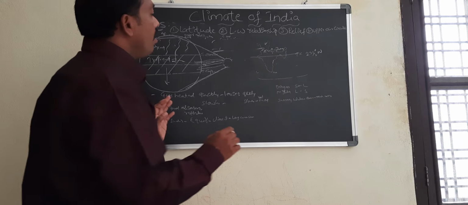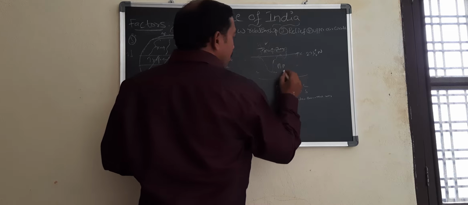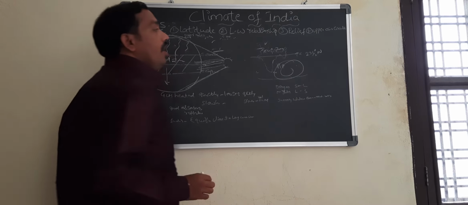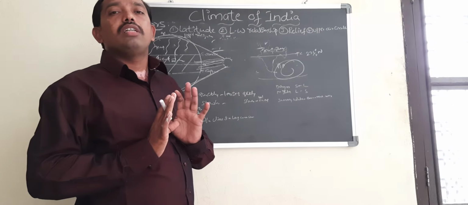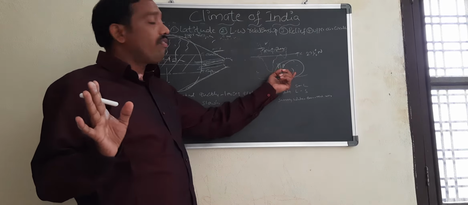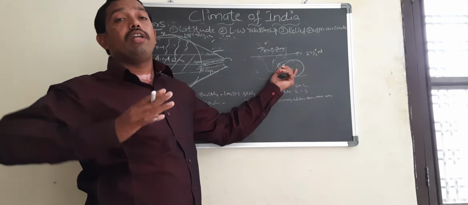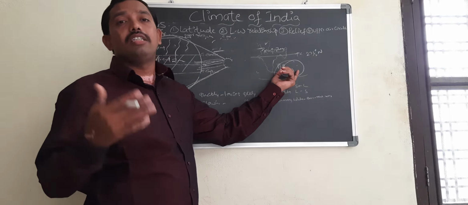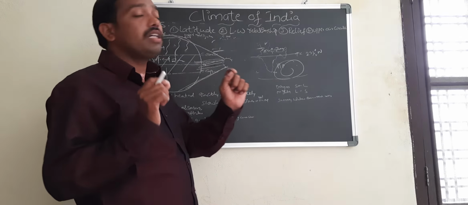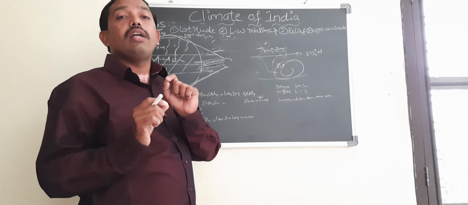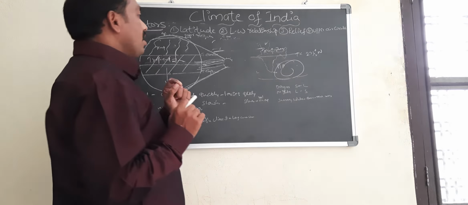For example, this is the land mass, and this is the water body, the Bay of Bengal. You see, the land gets heated quickly and loses its heat quickly, whereas the water body gets heated very slowly and loses its heat very slowly. This difference in the nature of heating and cooling makes a difference in the atmospheric condition, so the difference in the climate of a place.